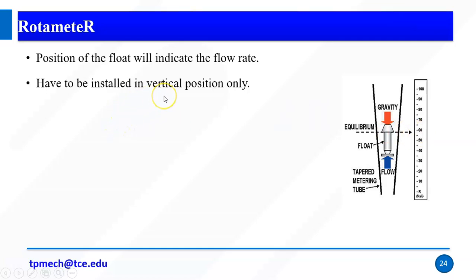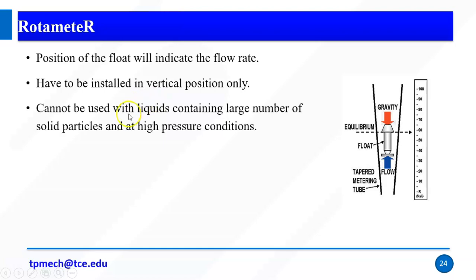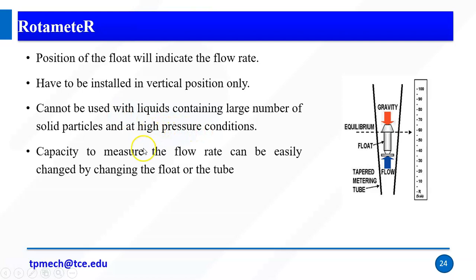Have to be installed in vertical position only. So vertical only, horizontal we cannot use. Cannot be used with liquids containing large amount of salt particles and at high pressure conditions, right? So if the liquid has more foreign particles, then we cannot measure the fluid flow with the help of rotameter, right? So it should be clear liquid, or it should be clear air, right? So cannot be used with liquid containing large amount of salt particles.